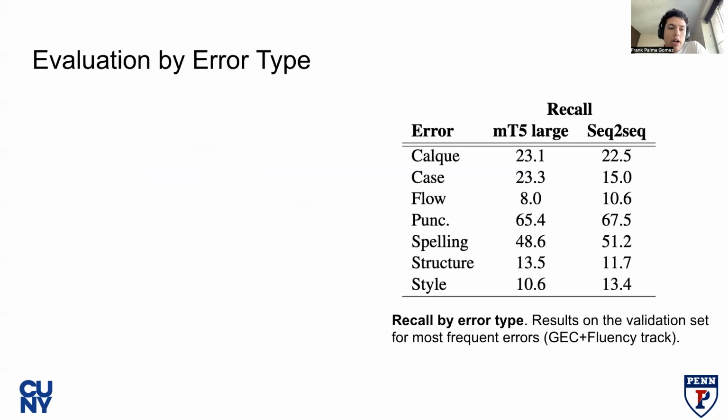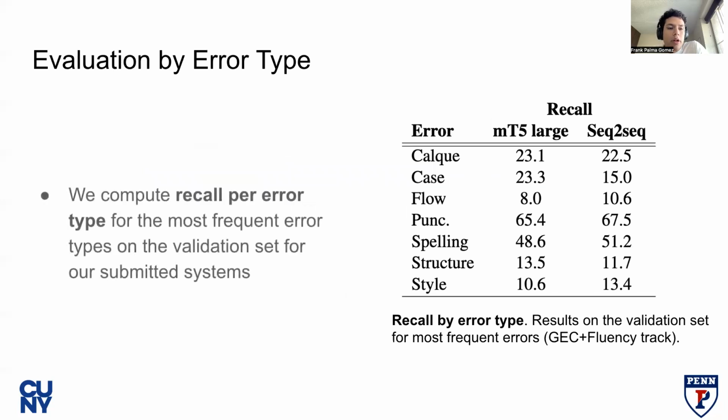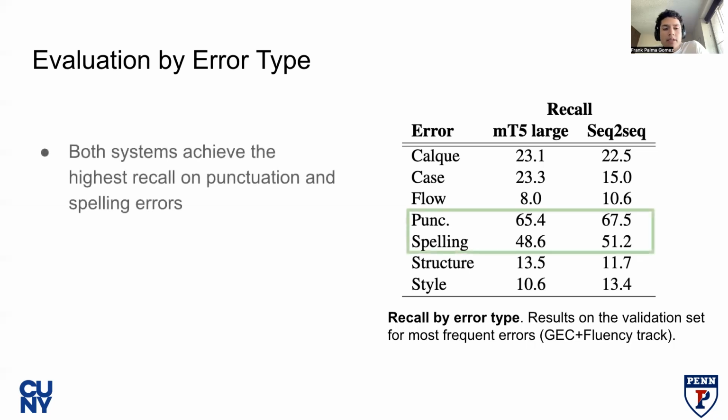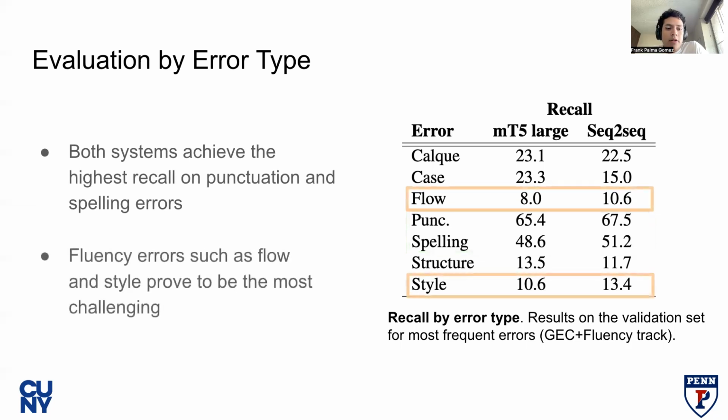We also evaluate our submitted systems by error type. We compute recall per error type for the most frequent error types on the validation set for the GEC+Fluency track, but we do not compute precision because it cannot be computed since we do not know the system edit types. We find that both systems achieve the highest recall on punctuation and spelling errors, while fluency errors such as flow and style prove to be the most challenging.